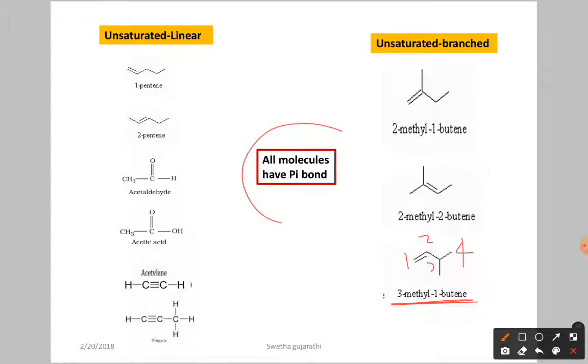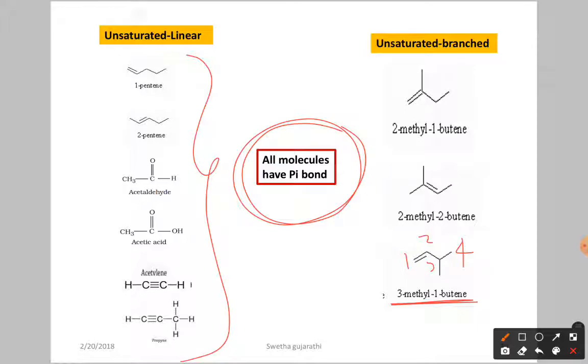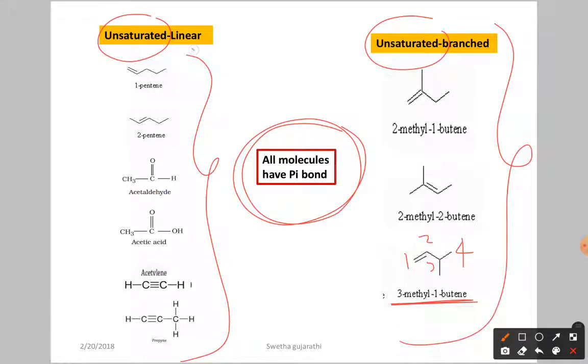So what you have to observe here is that all molecules have pi bonds, that's why they are called unsaturated. Okay, if they don't have any branches, those are called linear. If they have branches, they are called unsaturated branched compounds.